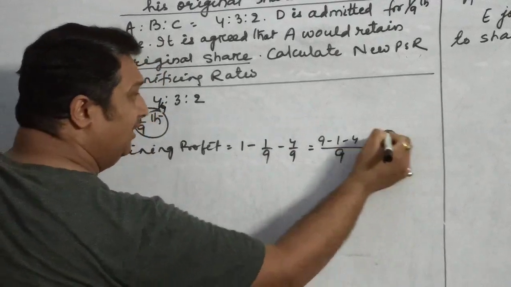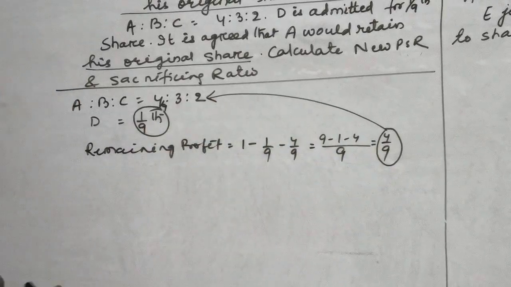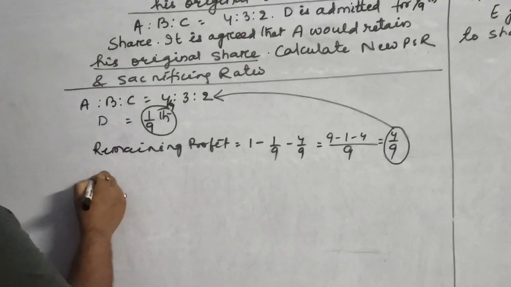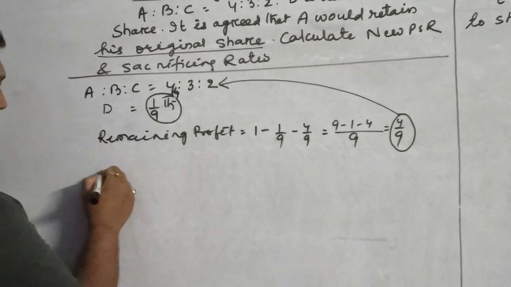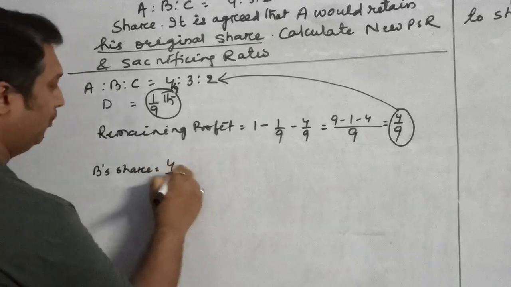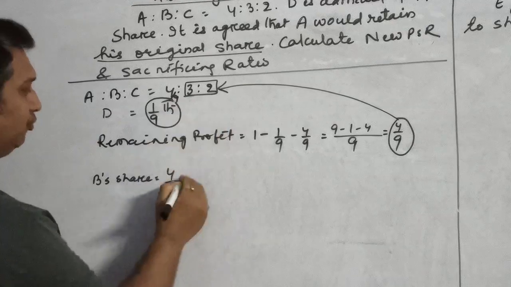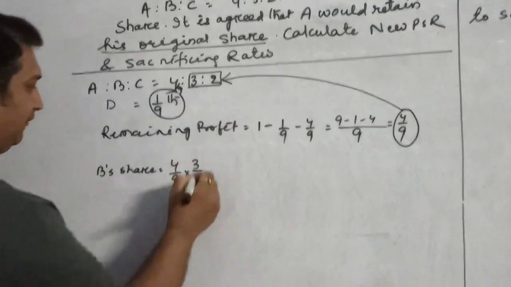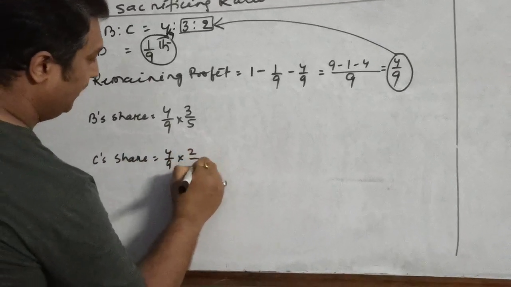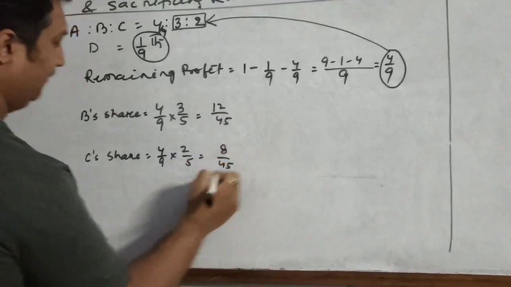Now this 4 by 9 will be shared by B and C. So what will be the share received by B? If you calculate the share of B, how much will he get? He will get 4 by 9 into, now we will just talk about B and C, 3 is to 2. So he will get 3 by 5 out of it, and C will get 4 by 9 into 2 by 5 out of it. So it will be 12 by 45 and 8 by 45.